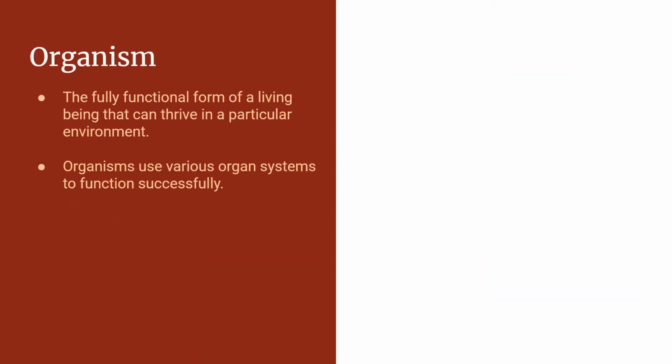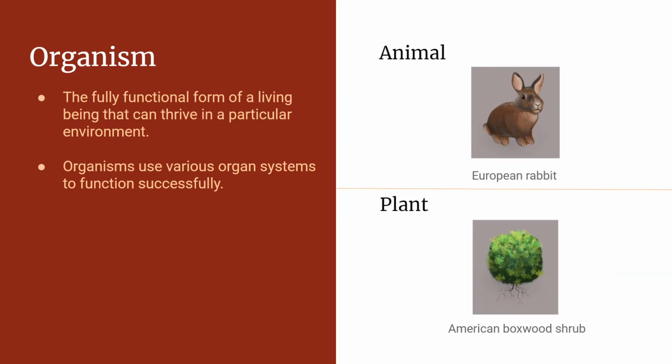Round 7. Organism. The seventh level is organisms. An organism can be defined as the fully functional form of a living being that can thrive in a particular environment. Organisms use various organ systems to function successfully. Now, we get to meet our plant and animal organisms, the American boxwood shrub and the European rabbit. For our analogy, multiple floors, our organ systems, come together to form a building, which represents an organism.